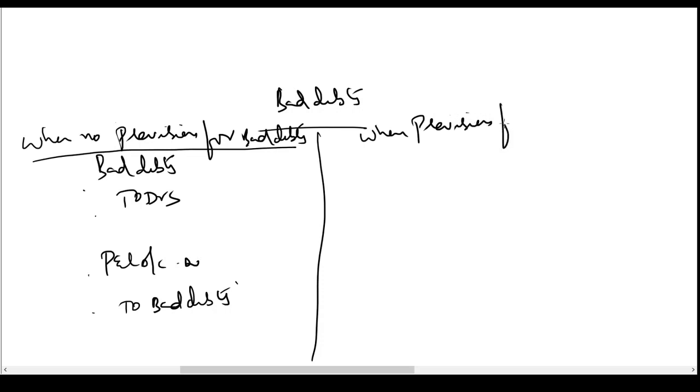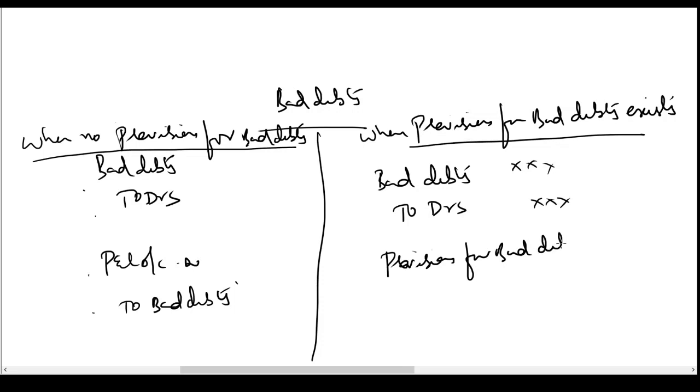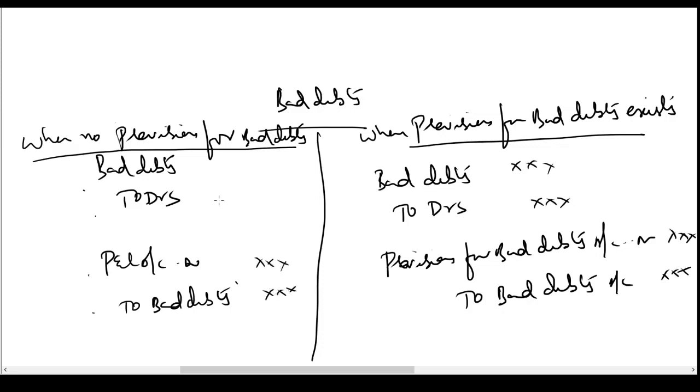When provision for bad debts exists, it is there in our books of account, then what are the entries we are going to pass? When debtors become bad, we are going to pass the entry bad debts account debit to debtors with the amount of bad debts. Then this loss is not transferred to the P&L account, it is transferred to provision for bad debts. We pass the entry provision for bad debts account debit to bad debts account. This is the entry we pass with respect to bad debts when there is a provision for bad debts to meet that loss.